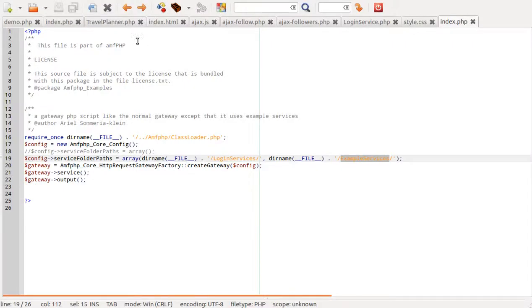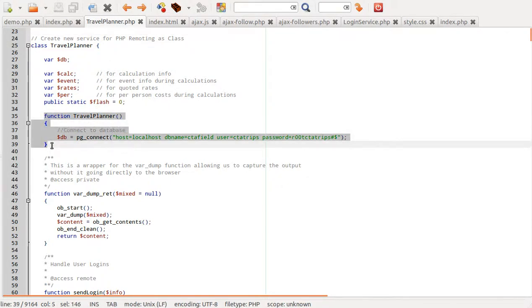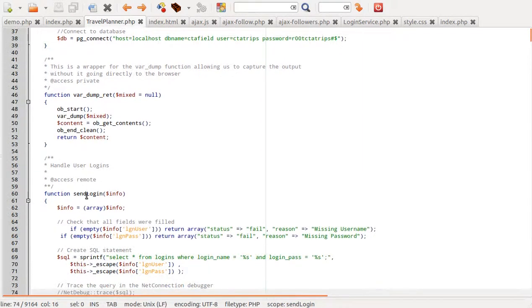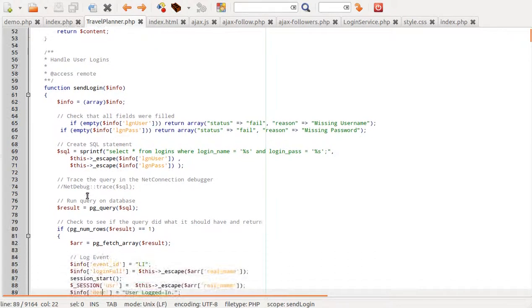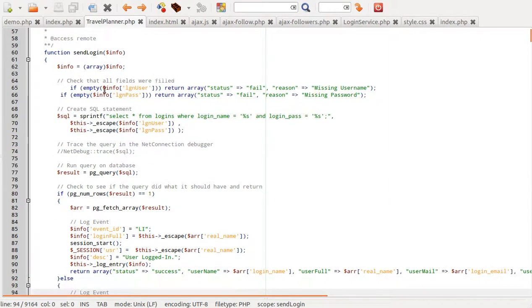Coming to the login function, this is a travel planner class, and this is a default PostgreSQL connect, and here comes the function. This is sendLogin, and we are passing an object and making it an array, and here we are checking the values. See, simply we are directly calling the function with parameters.